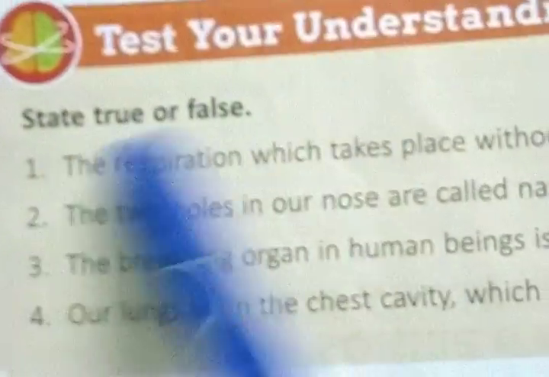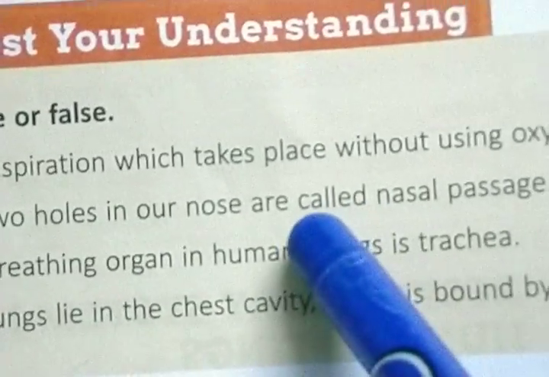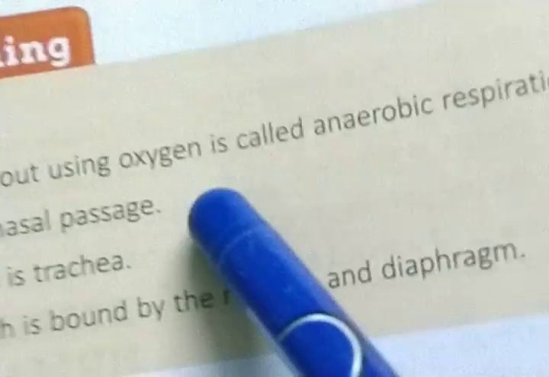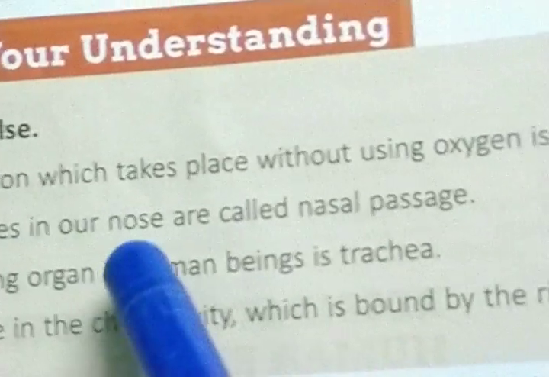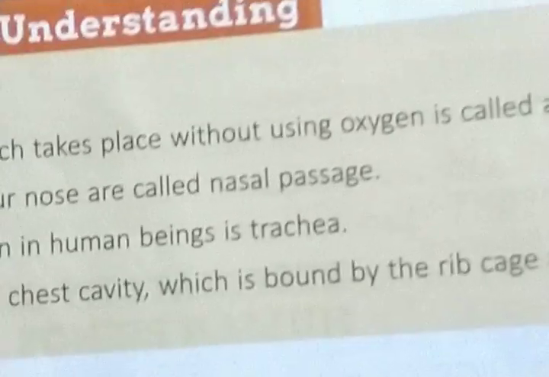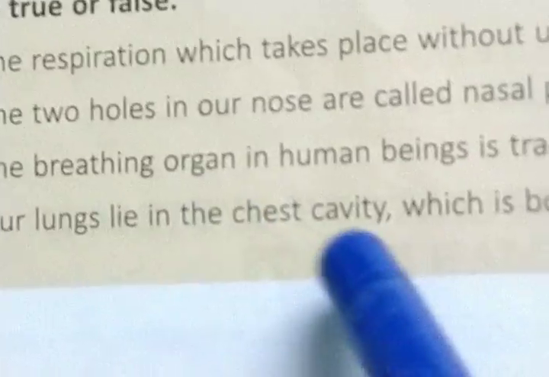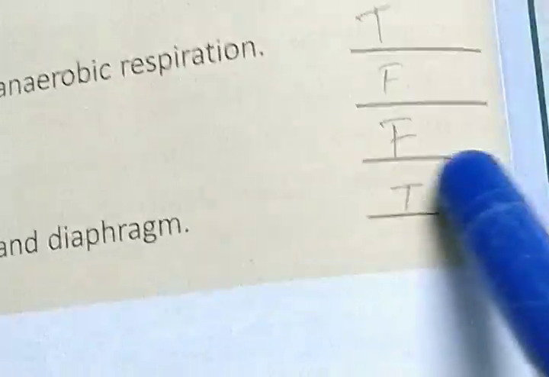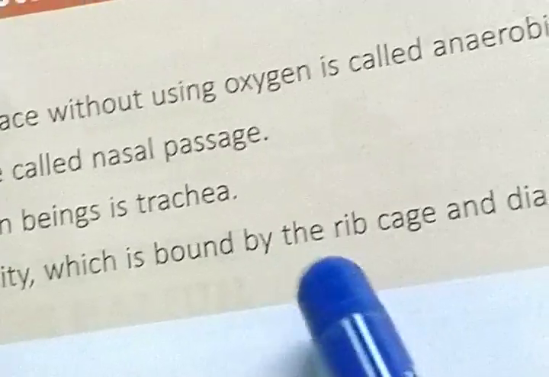Now, here is a true or false. The respiration which takes place without using oxygen is called anaerobic respiration. Answer will be true. Next, the two holes in our nose are called the nasal passage. Answer will be false. The breathing organ in human beings is the trachea. False. And the last one: our lungs lie in the chest cavity, which is bounded by the rib cage and diaphragm. Answer will be true.